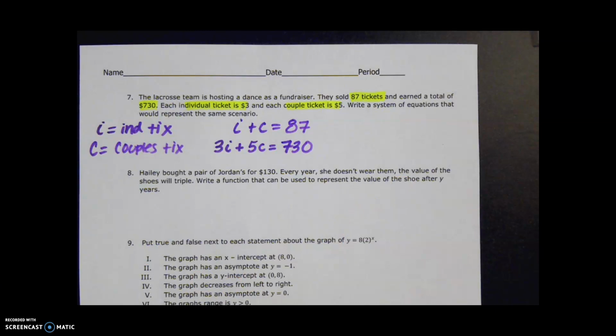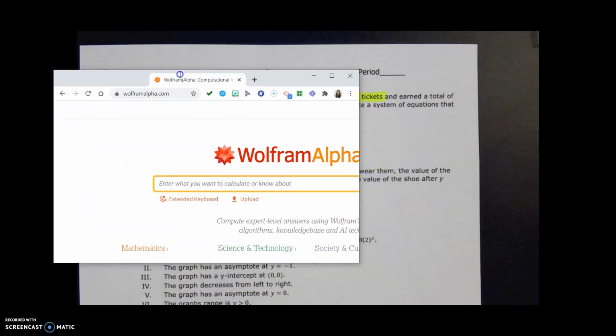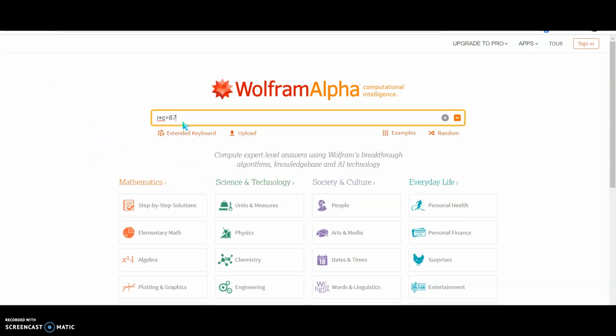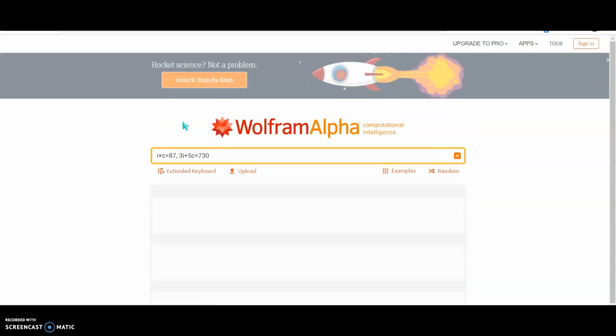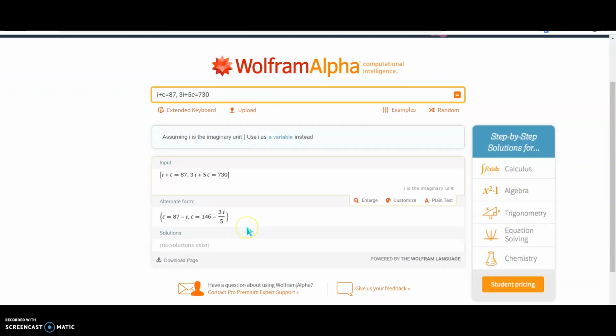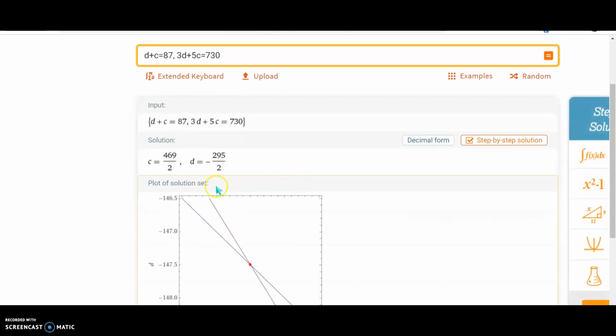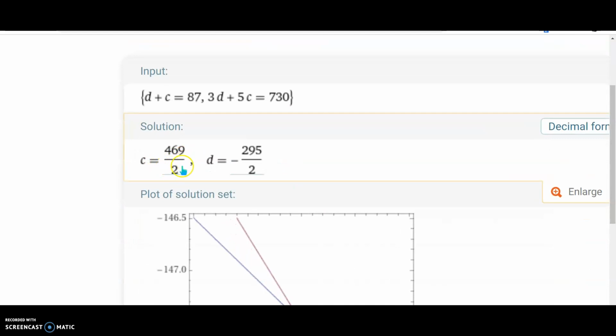If we wanted to, we could pull up our handy-dandy Wolfram Alpha. I plus C equals 87, comma, 3I plus 5C equals 730. This is if it asked you for the answer. Did I plug that in wrong? I plus C equals 87, 3I plus, oh, you know why? Let's just call this D or something. It thinks it's imaginary numbers. All right, so these would be our answers. Kind of weird.